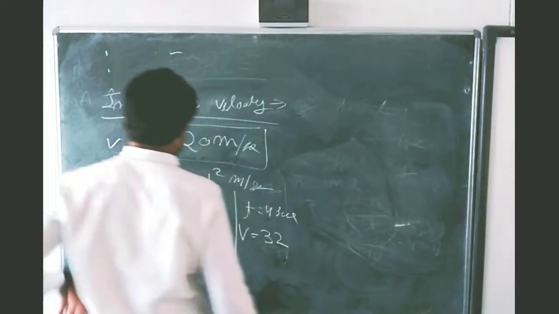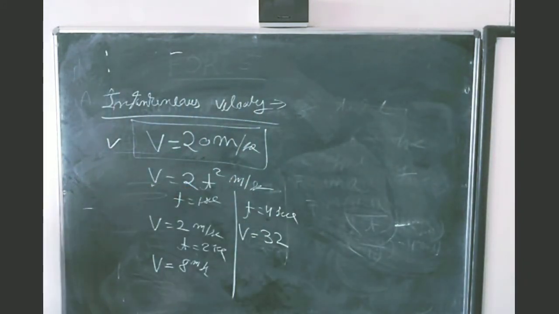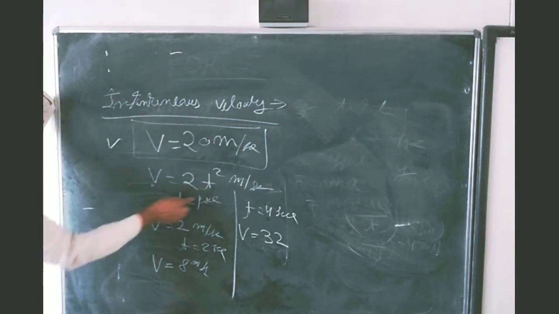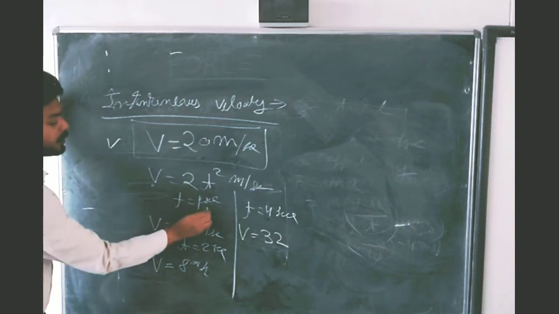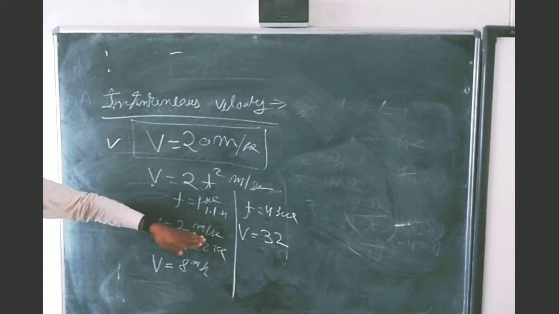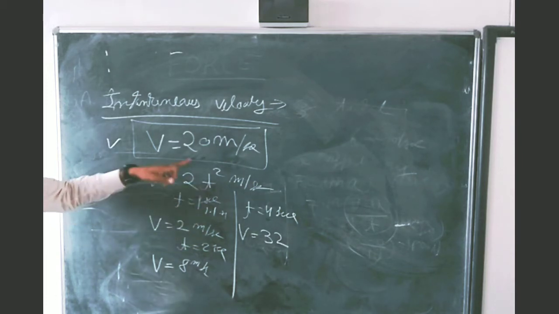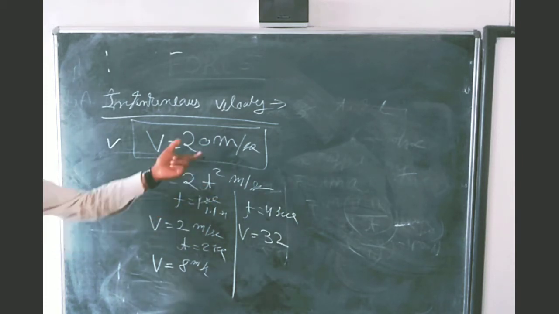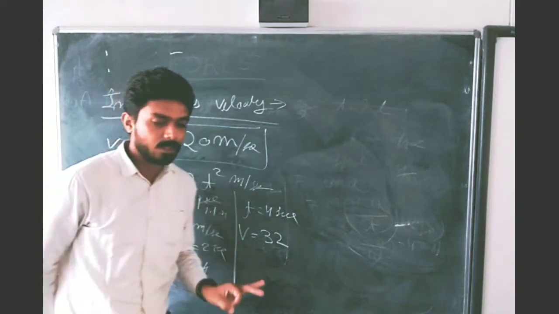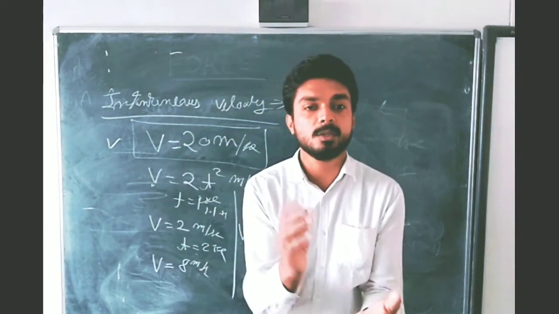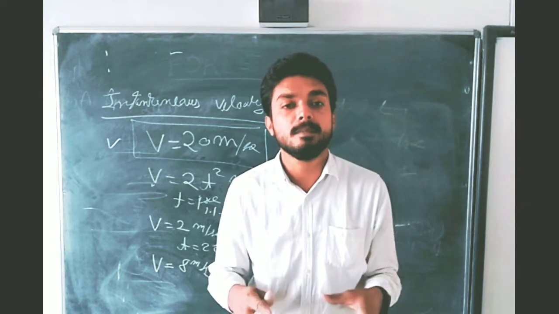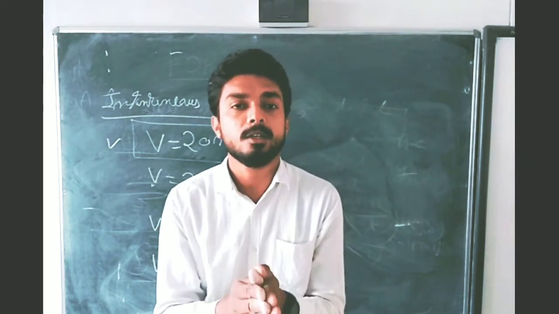Then students, here there is a concept of instantaneous velocity, because if you substitute 1 second, then velocity is 2. If you substitute 1.1 second, then again you will get a different value of velocity. If you put 1.11 second, you will get a different value of velocity. Then instantaneous velocity is that velocity which is at the particular instant of time, and this velocity can be determined using the method of calculus.